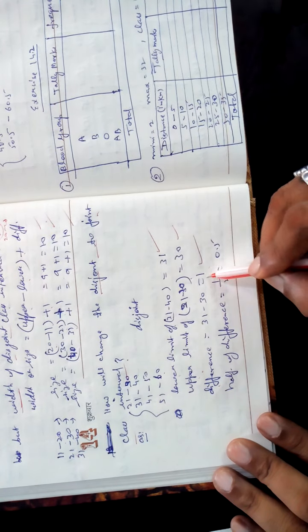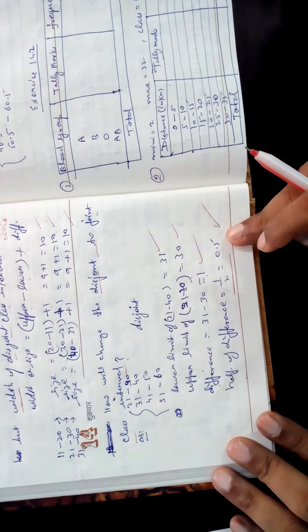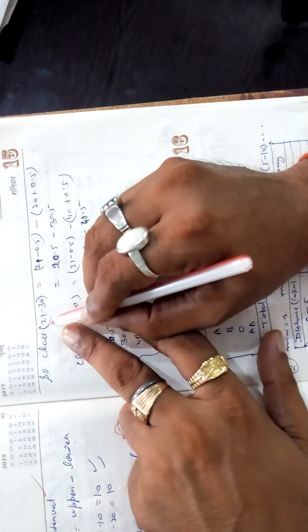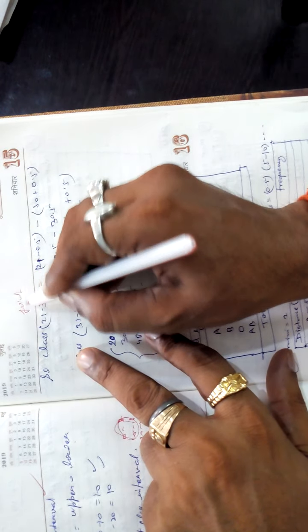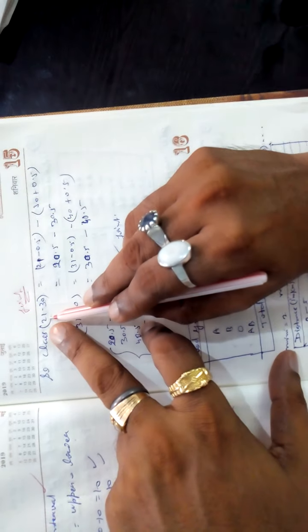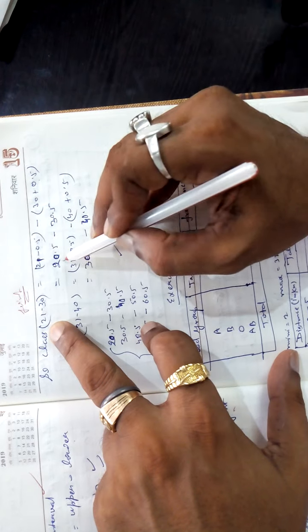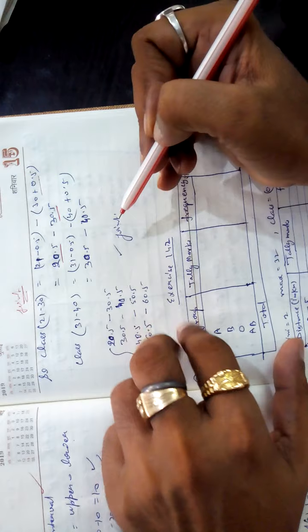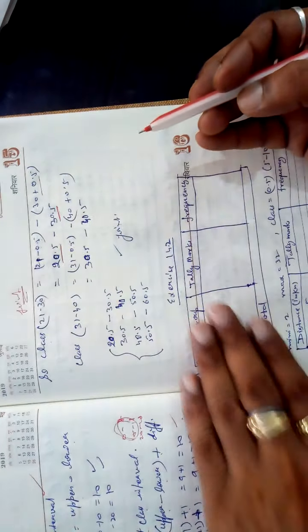The difference is 1, so take half of the difference, which is the formula: 0.5. Now I am making the joint class intervals. How? Lower limit minus half the difference, upper limit plus half the difference. 21 minus 0.5 is 20.5, and 30 plus 0.5 is 30.5. You will get the same for the next ones. There is no need to show them all, because you are understanding.